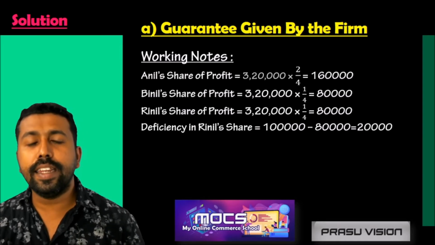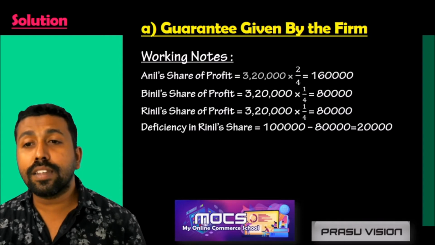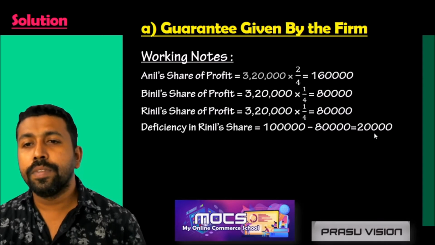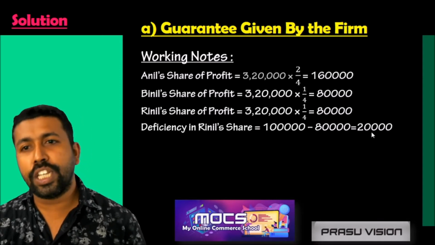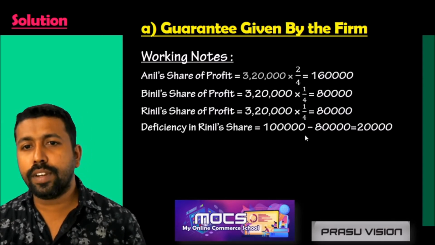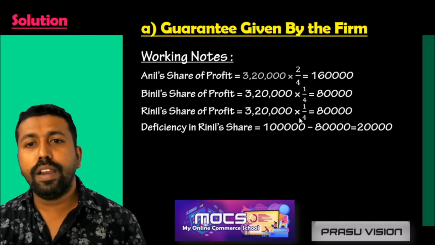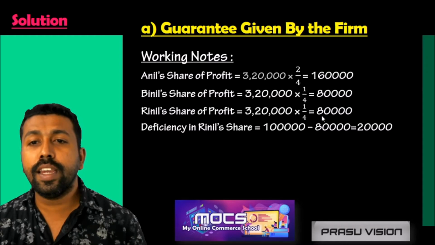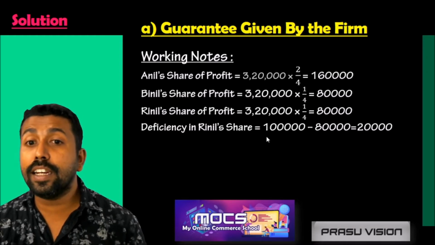As per this guarantee, all the old partners have to share this deficiency of Renil in their old profit sharing ratio. While sharing the profit, Renil is getting only 80,000, but the firm guaranteed 1 lakh.